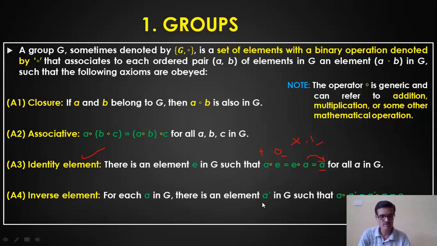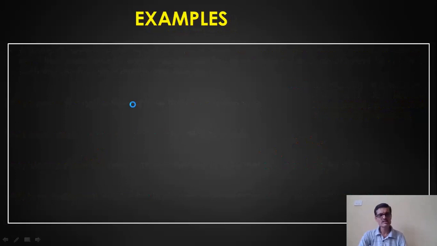If that A dash exists within the set of elements, then we say that there is an inverse element for every element of the group G. So if these four conditions or axioms are satisfied, then we call the set of elements a group under the operation dot, maybe under the addition operation, or maybe under the multiplication operation. Now let us see a few examples of this group.